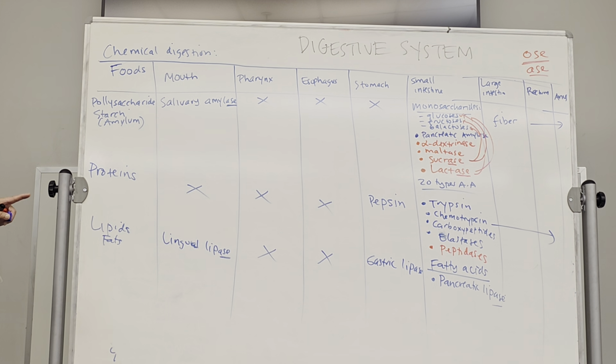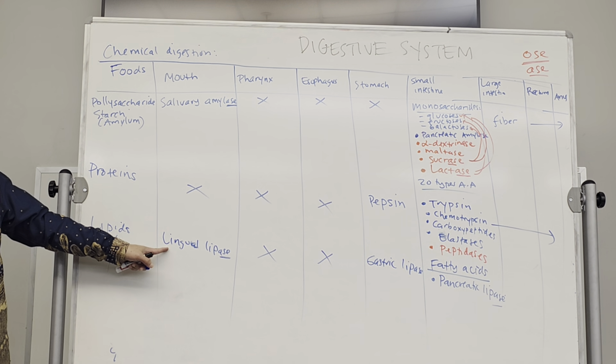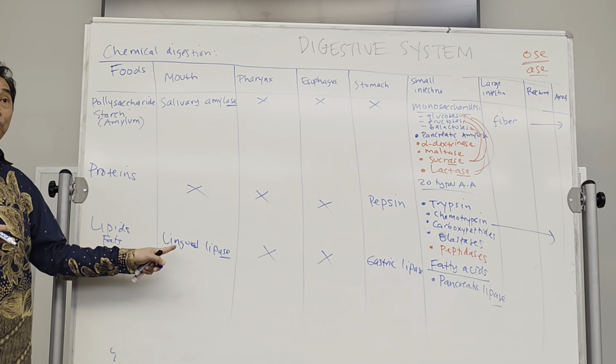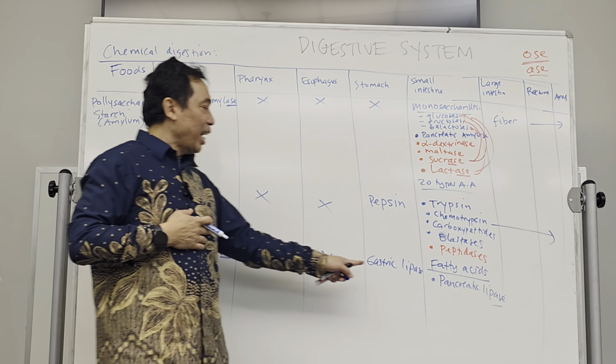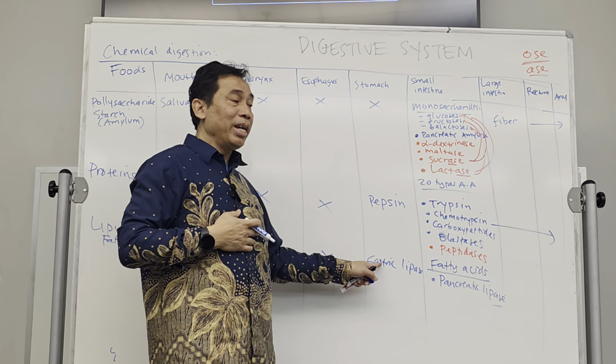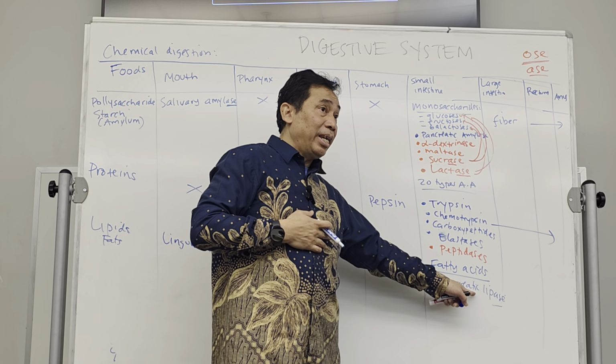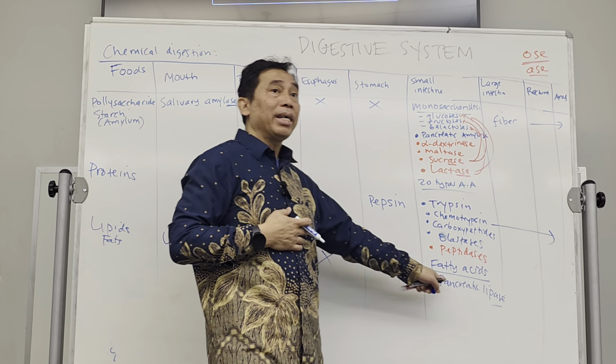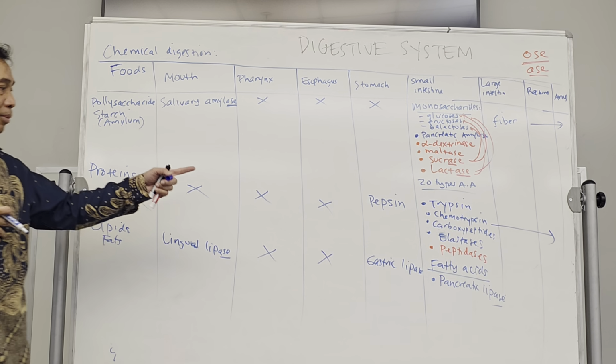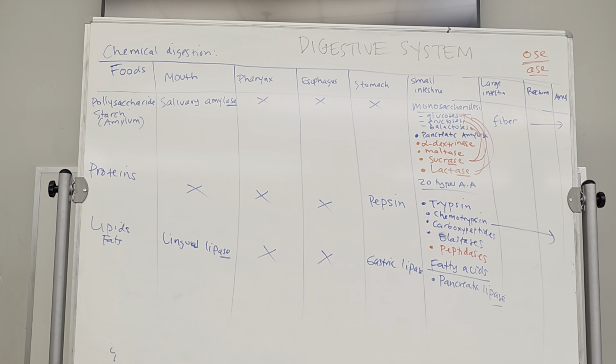So all the names of the enzyme are lipase actually. And then you put the name of the organ that produces it. Lingual lipase produced by the tongue. Gastric lipase produced by the stomach. Pancreatic lipase in the duodenum produced by the pancreas. All digest the fat.